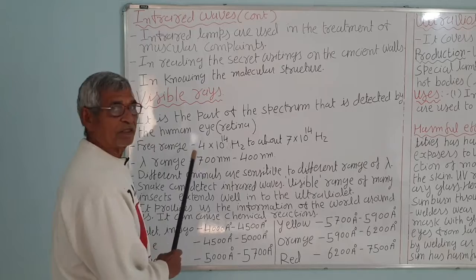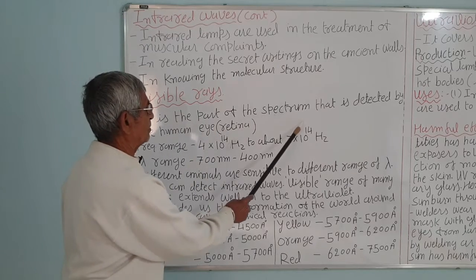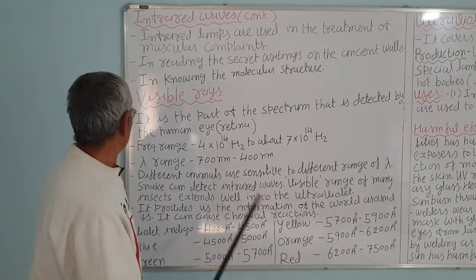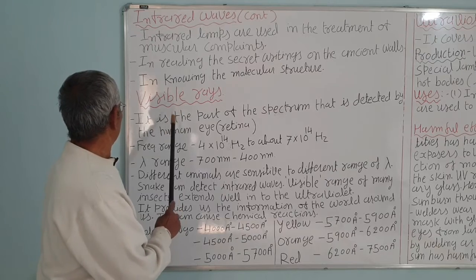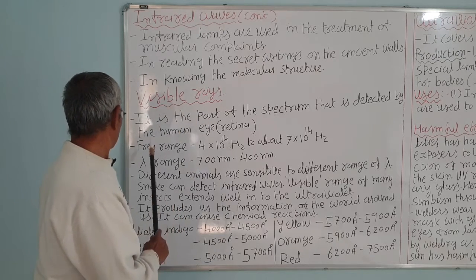Infrared we have already studied. This is the part of the spectrum that is detected by our human eye, and it is beyond the infrared. After infrared, visible rays come.